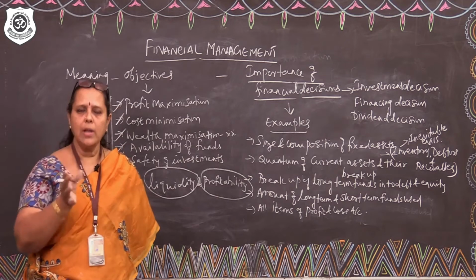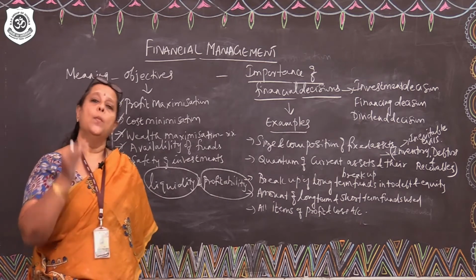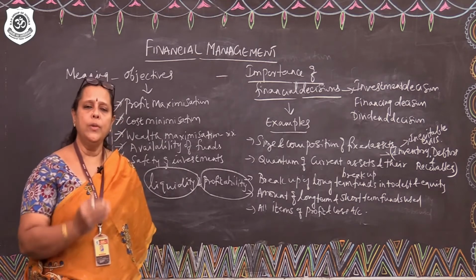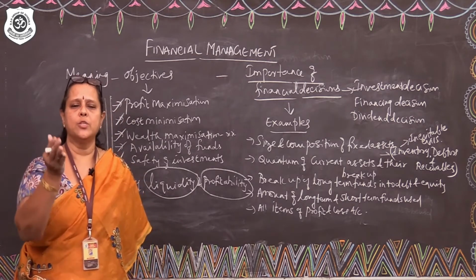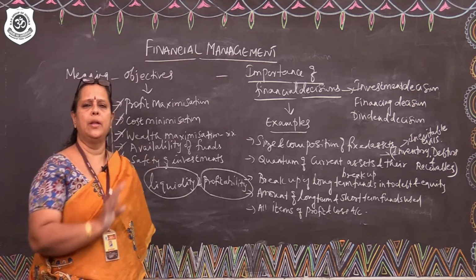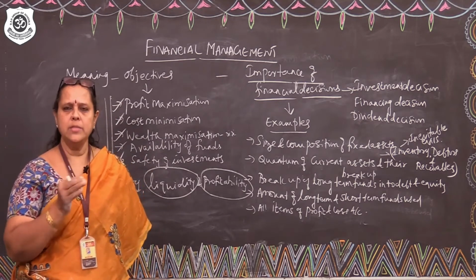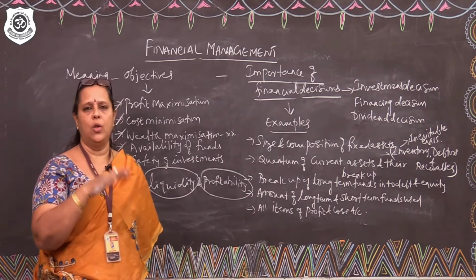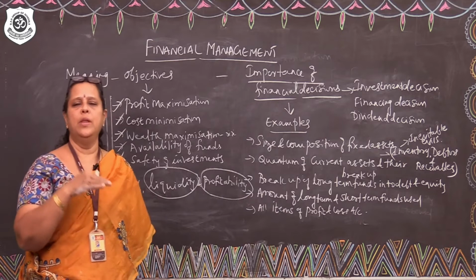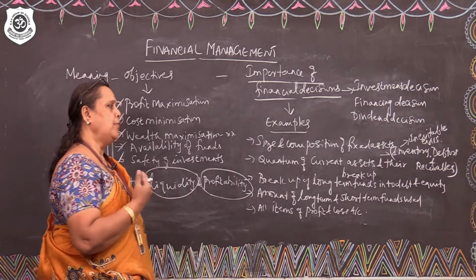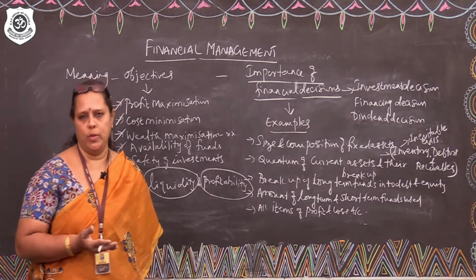So, if the total current assets consist of more debtors, receivables and inventory, obviously funds available to meet our other expenses will be reduced because more working capital is blocked. So, the manager's decision to maintain these assets at the optimum level or at the minimum level will benefit every other expense. The next one is breakup of long-term funds into debt and equity.